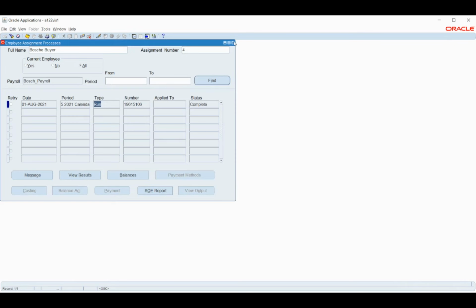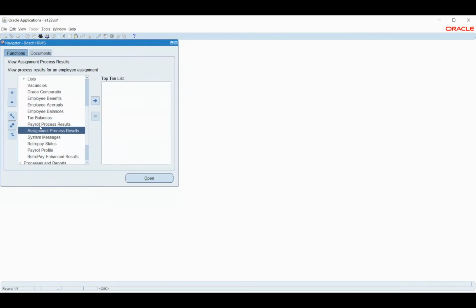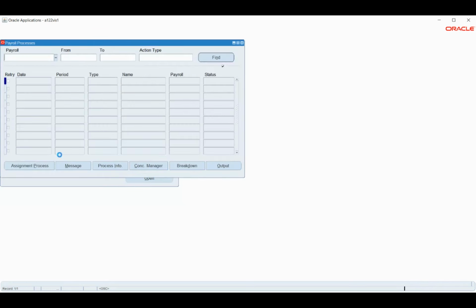Okay. Now we have seen it for the individual employee. If I want to see it for the entire list of employees, that is for the entire payroll, I'll simply select my payroll. If I want to give a specific period, let's say I started my business and implemented Oracle 5 years back, I can take from and to date.